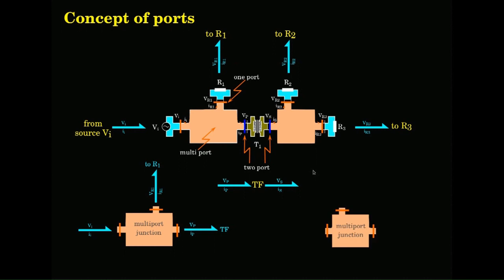So, this can be represented in this fashion. There is a flow of energy into the junction coming from this transformer into this junction. There is a flow out to the resistance R2, and there is a flow of energy out into resistance R3. So, you should visualize this in this fashion.